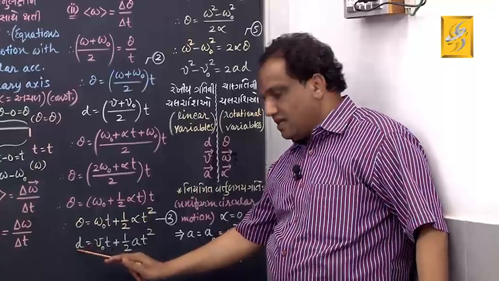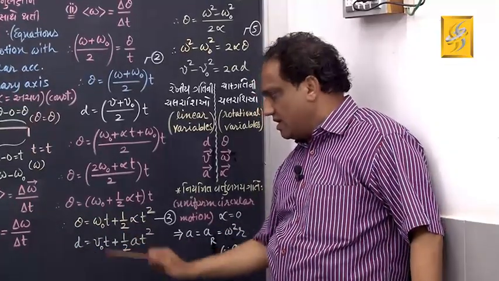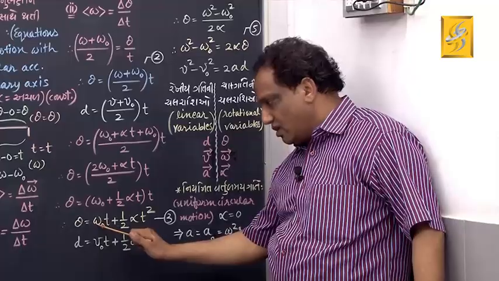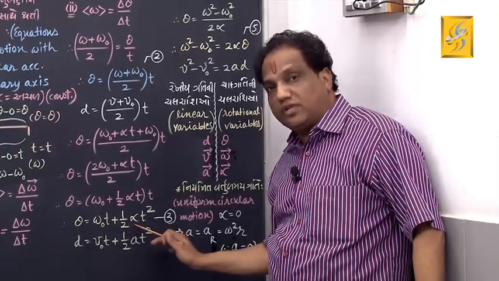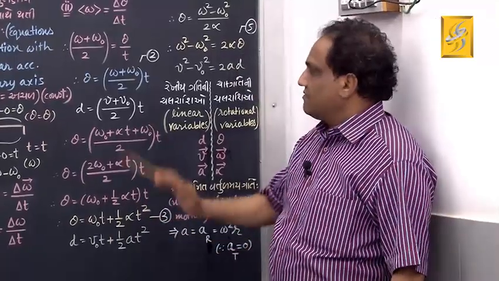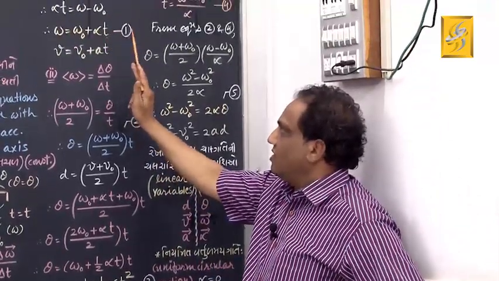This is linear displacement, this is angular displacement. Initial linear speed, initial angular speed. Constant linear acceleration, constant angular acceleration. Got it? And now just find out the value of t from equation 1.